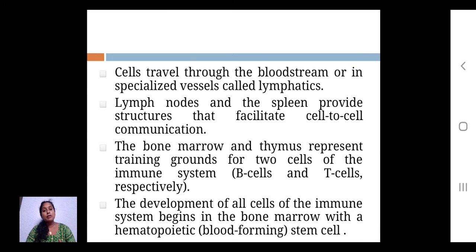B cells, B for bone marrow, is where the maturation and transformation takes place in the bone marrow, so that's why it is called B cells. And at times the maturation and transformation takes place in the thymus, so it is called T cells. Later on we will discuss that.